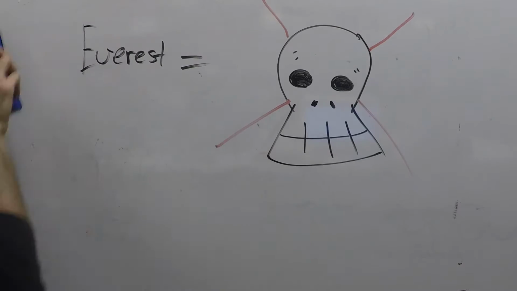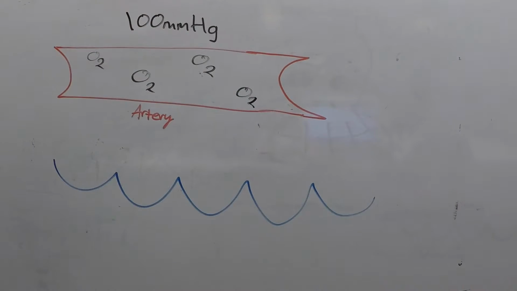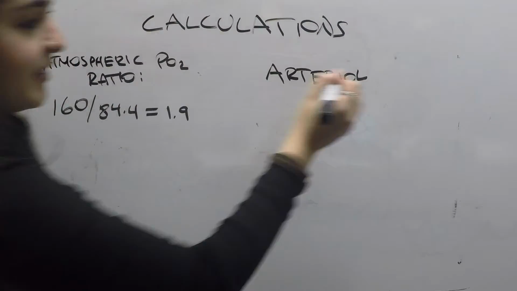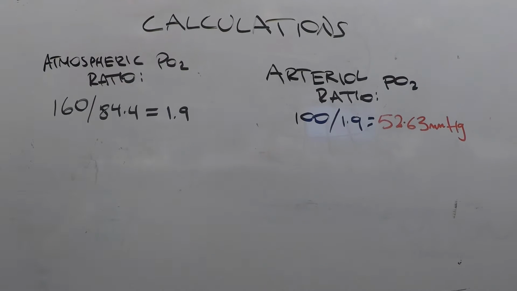By oxygen content in the blood, we really mean arterial partial pressure of oxygen. At sea level, this is 100 millimeters of mercury. However, under the circumstances that atmospheric pressure is 84 millimeters of mercury, our blood oxygen will be significantly lower. We can see through the following calculations we achieved the ratio of 1.9, and we used this value to calculate the arterial partial pressure of oxygen, coming to a value of 52.63 millimeters of mercury.